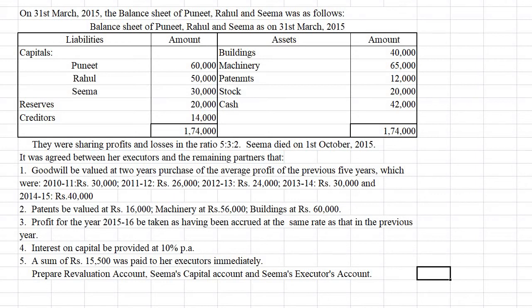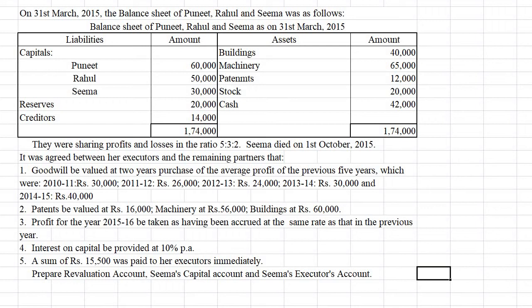So here there is no comparison of profit with the sales. That means we have to calculate the profit here on the basis of time. So that is the difference in the adjustment here. In the previous question we calculated profit on the basis of sales.